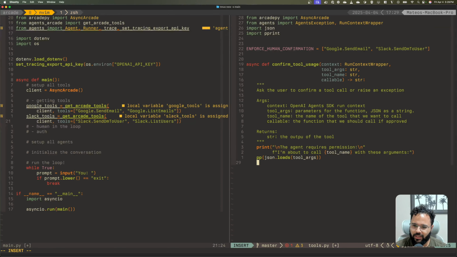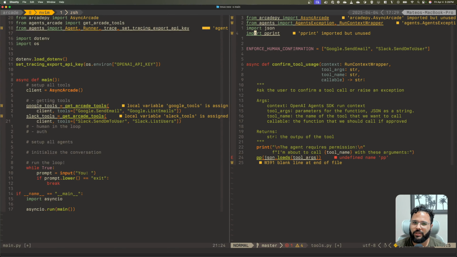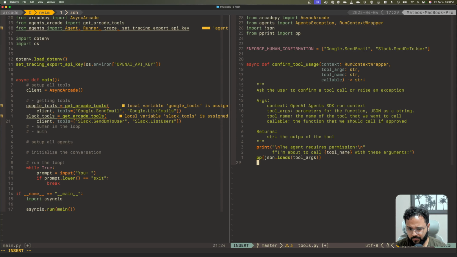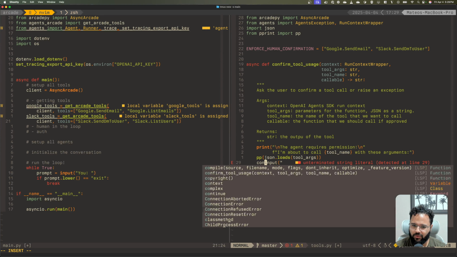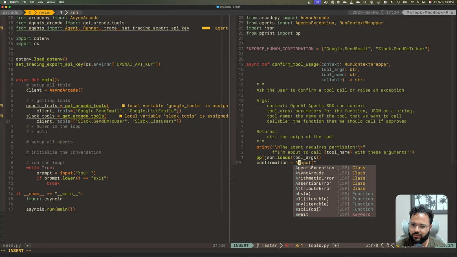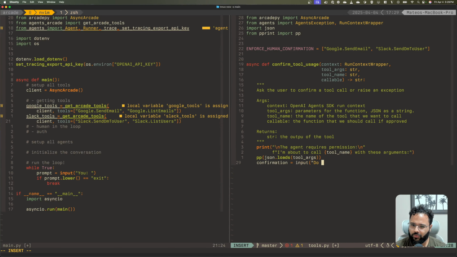Then from pprint import pprint. And we're going to say confirmation equals input: do you allow it? Yes or no.